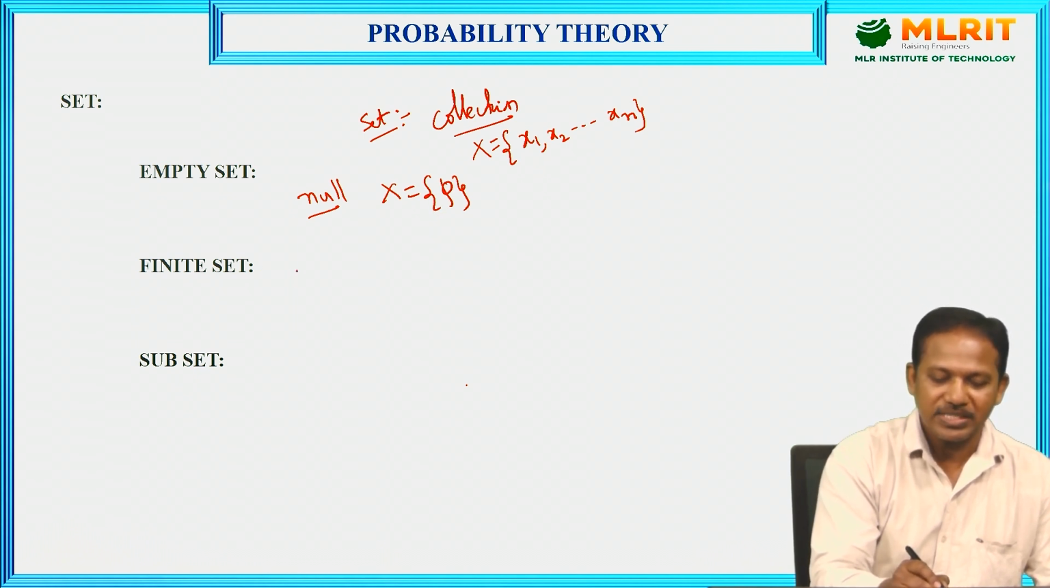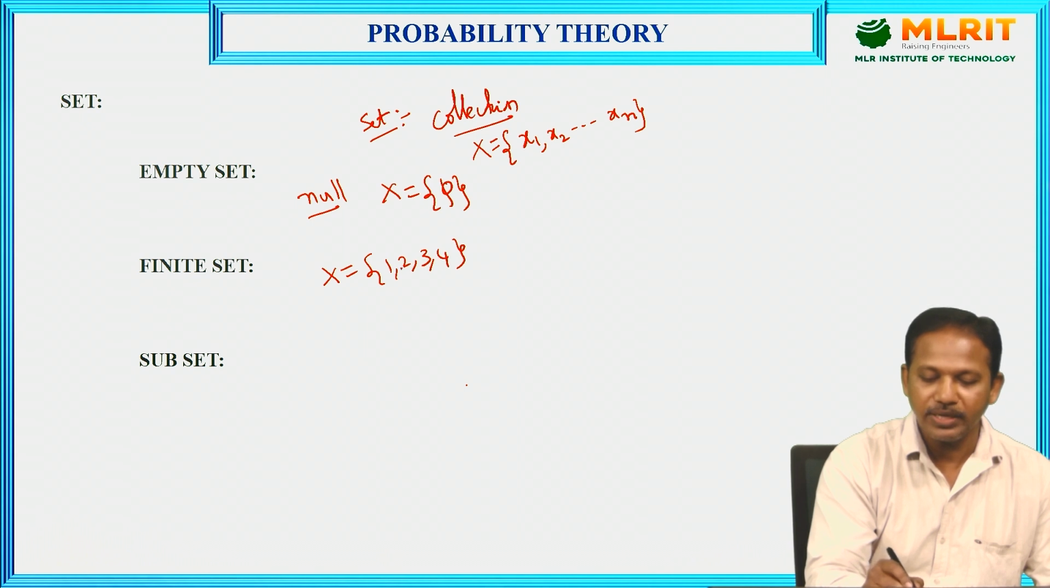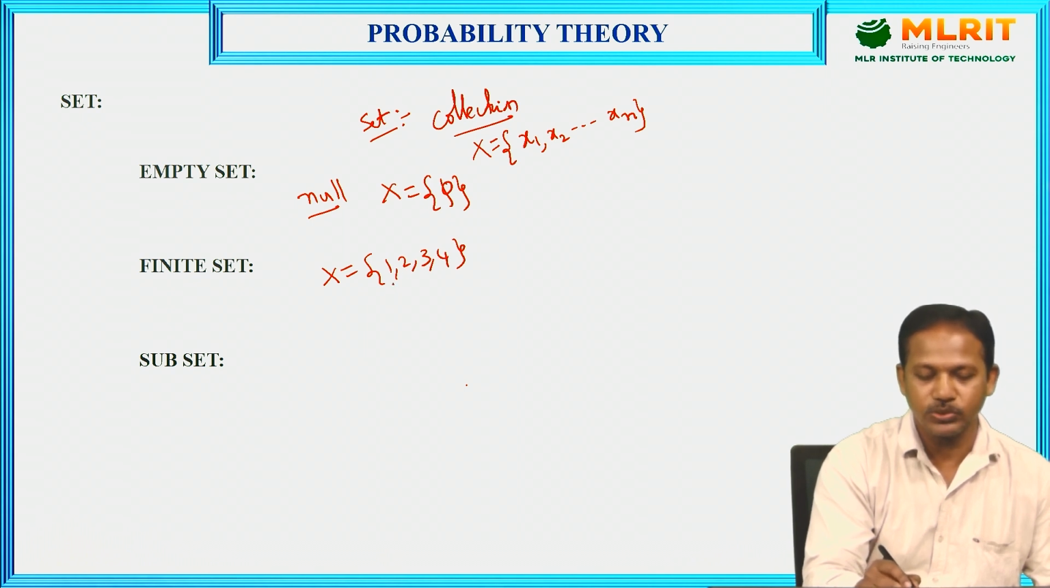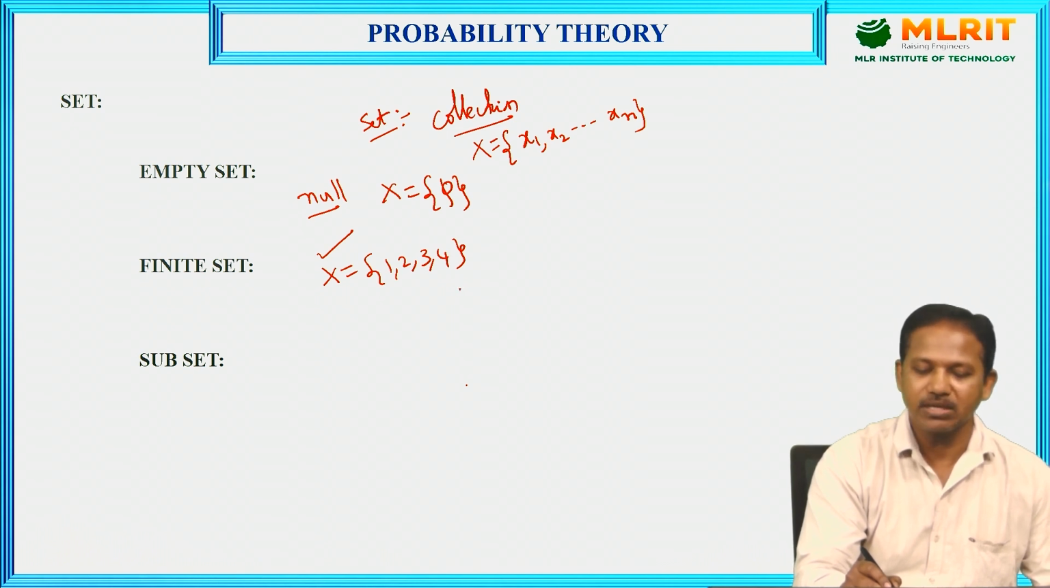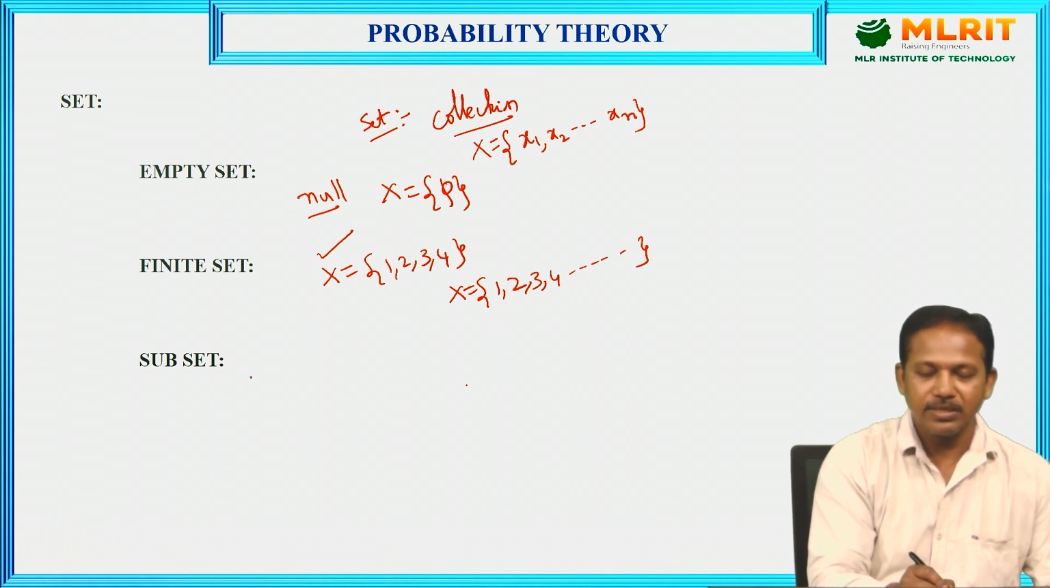Finite set. If the set has a finite number of elements, it is called a finite set, that is x equal to 1, 2, 3, 4. Here we are using only a finite, limited number of values. So this is the finite set. Here we can define an infinite set also. That is, if the set has an infinite number of values, then it is called an infinite set. That is x equal to 1, 2, 3, 4, and so on. Infinite values.